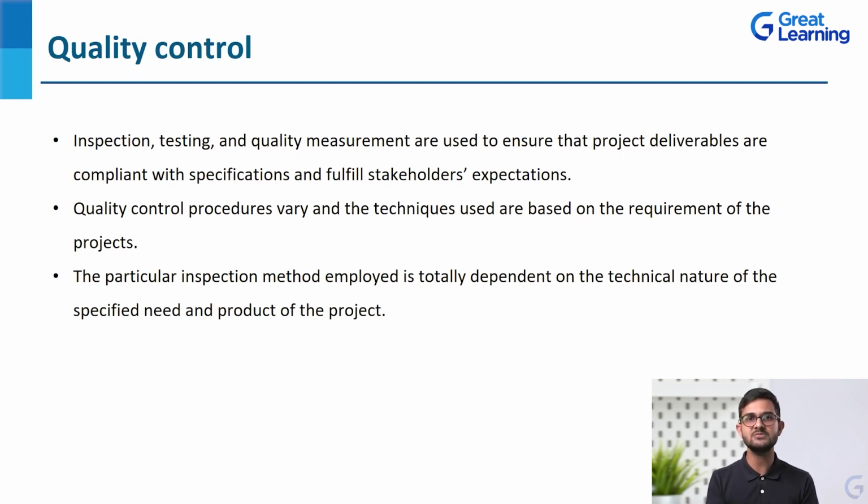If we won't have the specified needs, we will never be able to control the quality, because we will never be able to understand what we wanted to achieve and what we have achieved. So that clarity, that gap should be very, very clear, and then only the processes can be improved. So that's what quality control is all about.